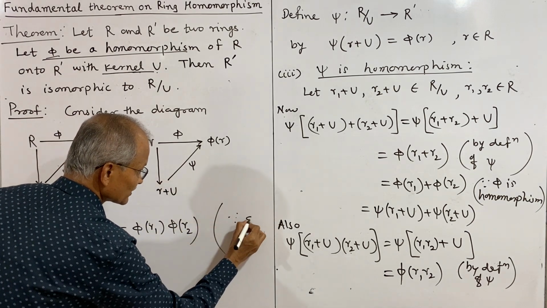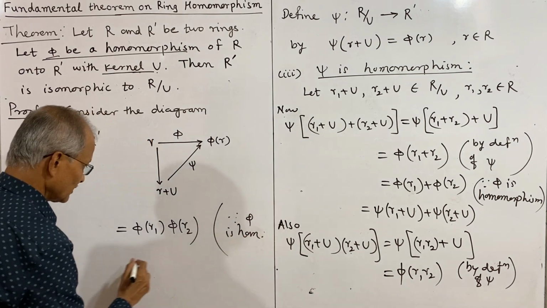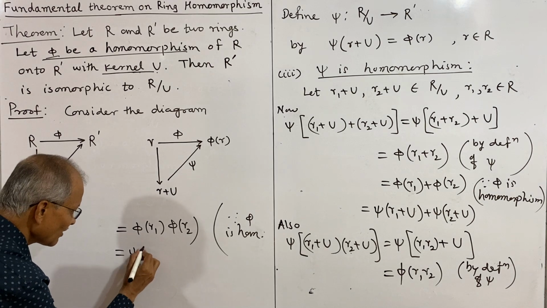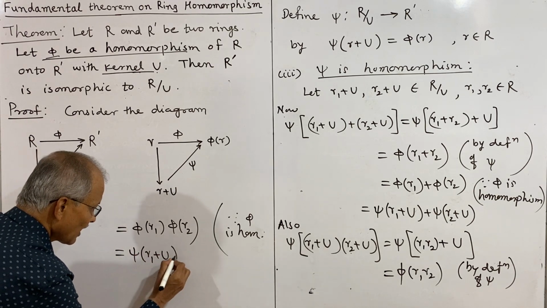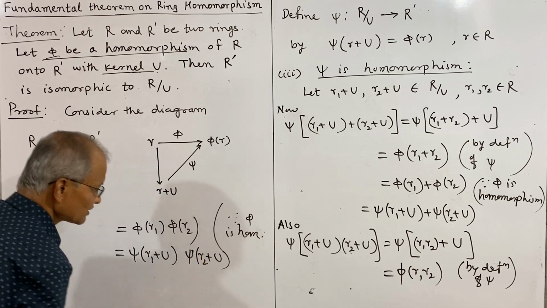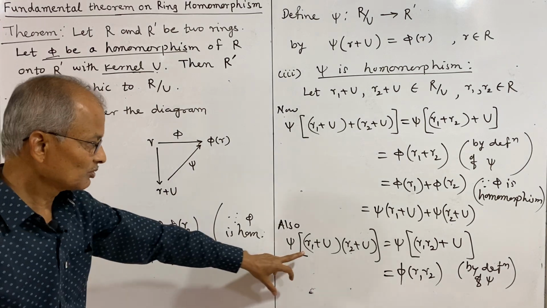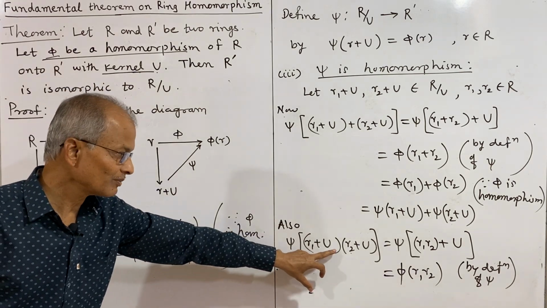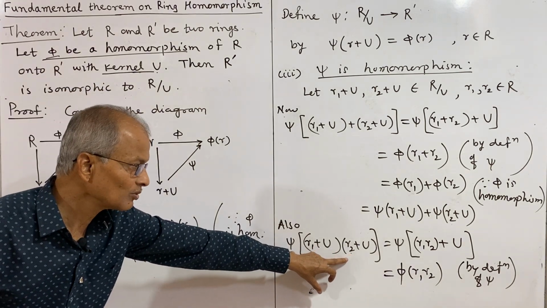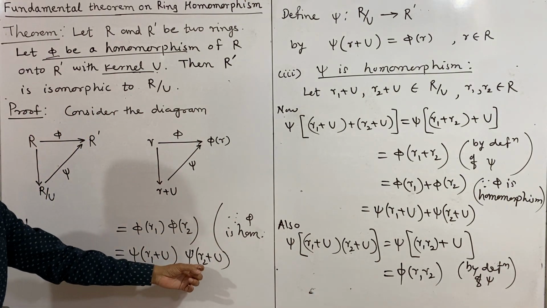And phi of r1 is psi of r1 plus U, and phi of r2 is psi of r2 plus U by definition of psi. Thus this proves the second property: psi of (r1 plus U)(r2 plus U) equals psi of r1 plus U into psi of r2 plus U.